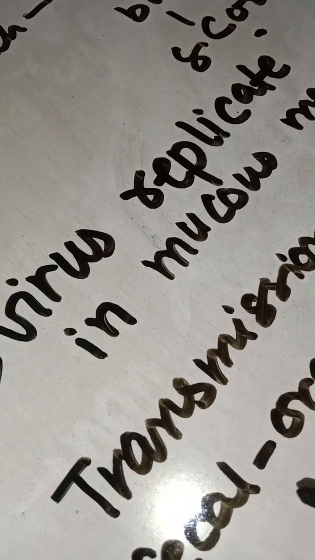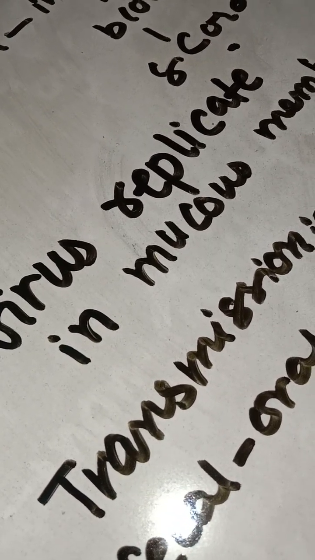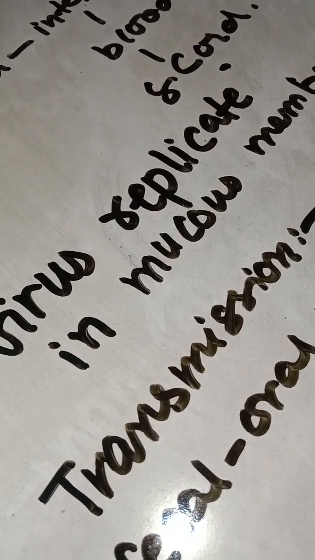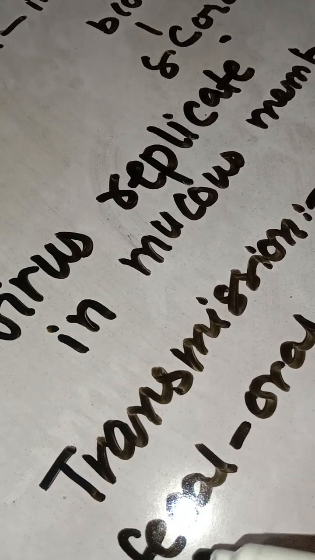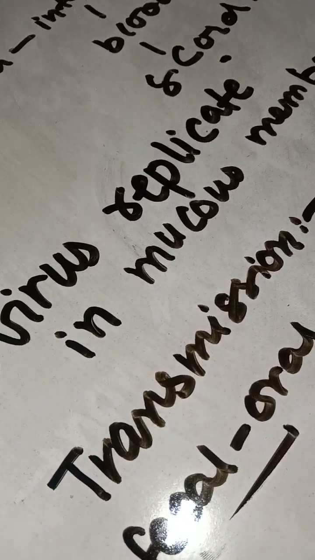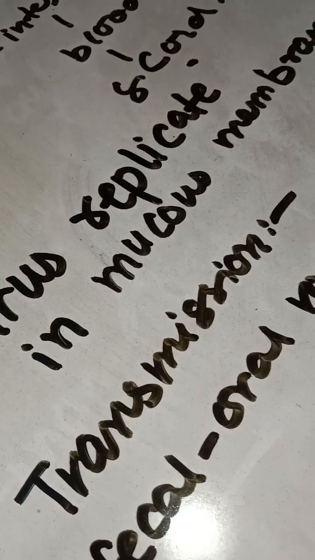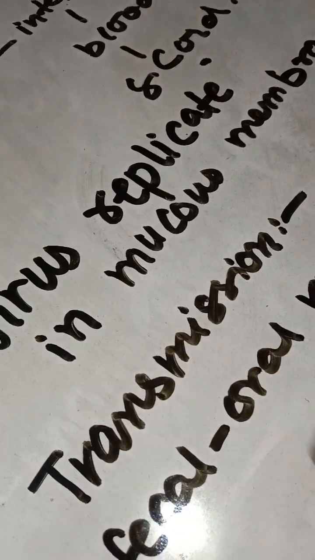Fecal-oral route means that when we don't wash our hands after returning from the washroom, this is known as the fecal-oral route, and the virus enters from the mouth and covers the distance from mouth to the fecal cavity.